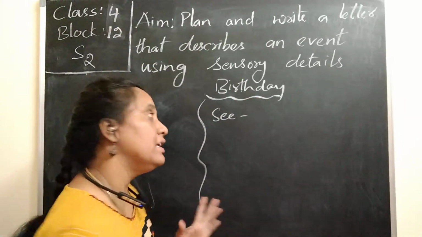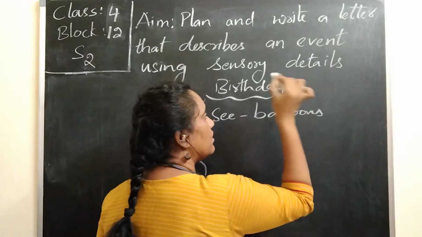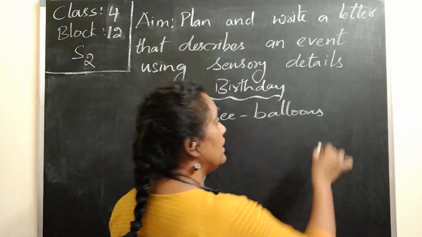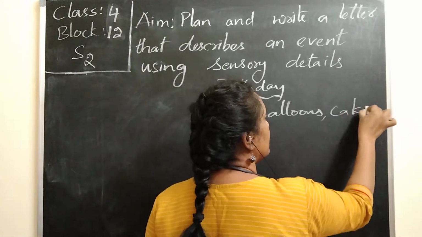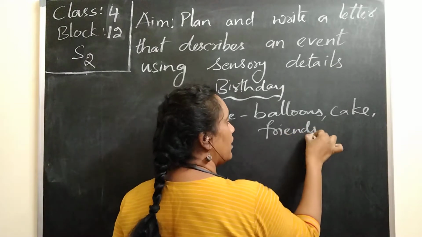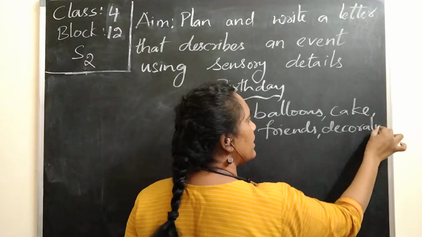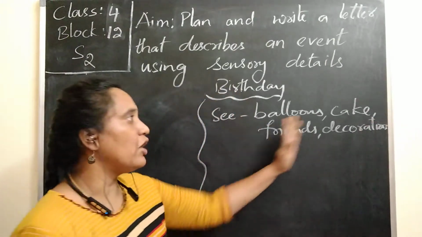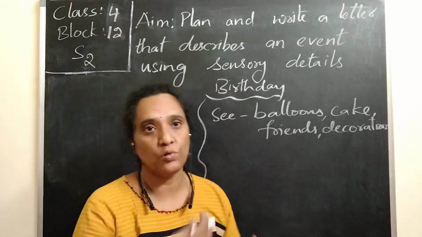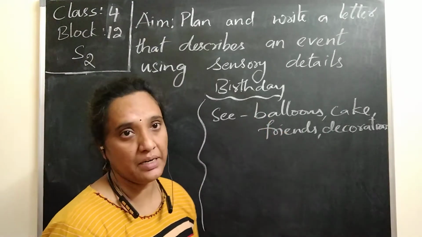We can see the balloons, and also a cake, friends, decoration. So in this way we can see many things. You can describe any one of these or all of them in two or three sentences. You can describe what you had seen in your birthday party.